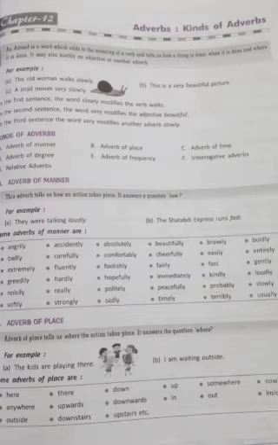Now, let's learn what is adverb of time. So, adverb of time tells us something about the time that something happens. Adverb of time mainly modifies a verb and they can answer the question when. For example, the meeting will take place tomorrow. I want it now. So in the first sentence, when will the meeting take place? The meeting will take place tomorrow. So here, tomorrow is the adverb of time.